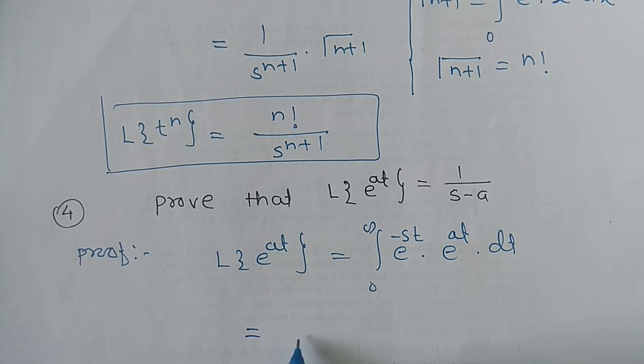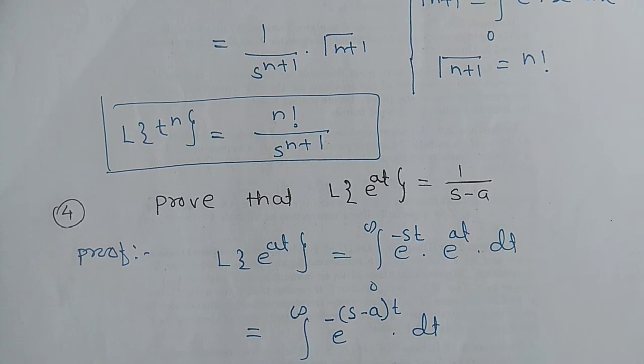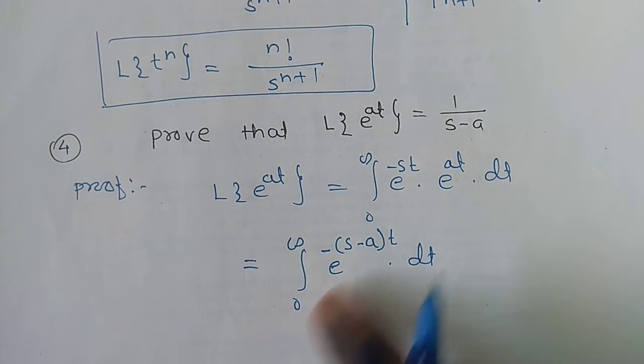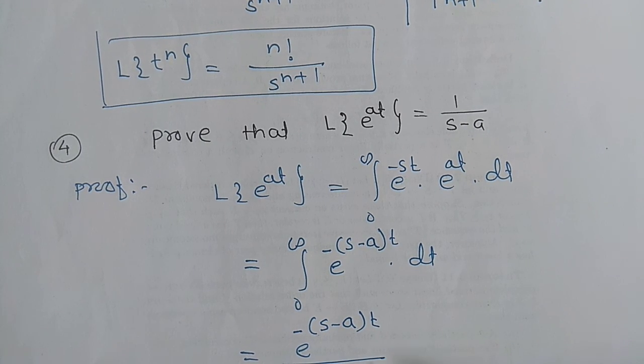Therefore integral 0 to infinity e raised to, take minus common, minus s minus a into t dt. Then the integral is e raised to minus s minus a into t divided by minus s minus a, between the lower limit and upper limit.